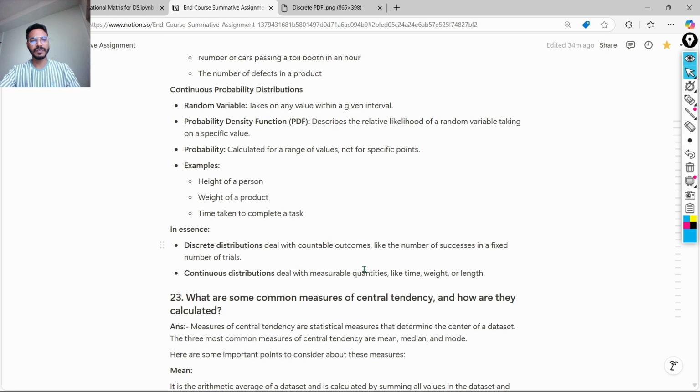In summary, discrete distribution deals with countable outcomes, like the number of successes in a fixed number of trials, while continuous distribution deals with measurable quantities like time, weight, or length.